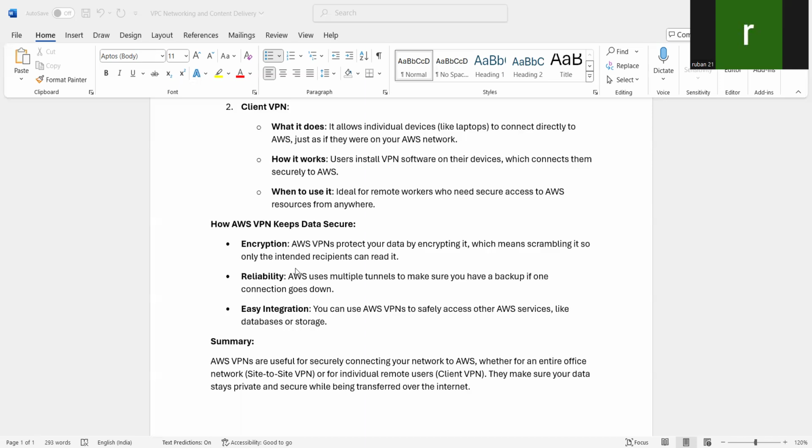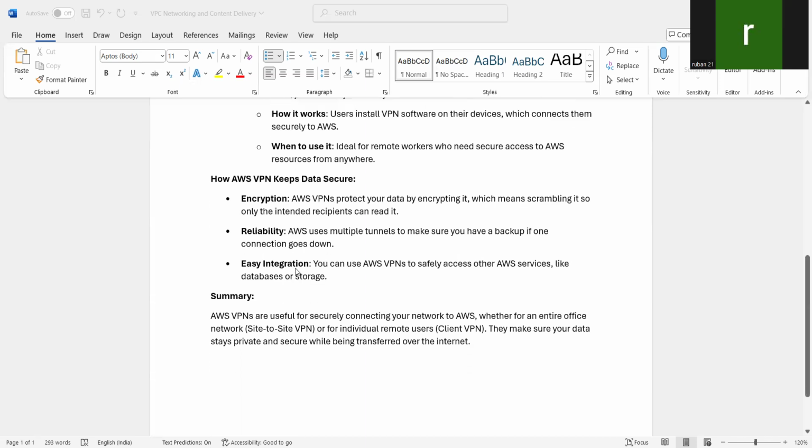Just like that. If one goes down, the other tunnel will come. So that backup is there. Lastly, easy integration. You can use AWS VPN to safely access other AWS services like databases or storage. All these services, you can access.